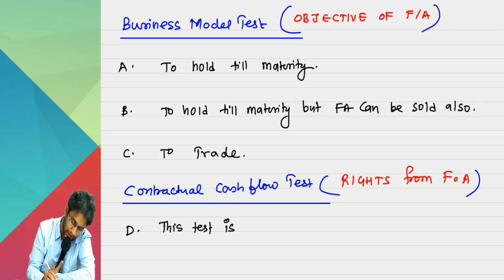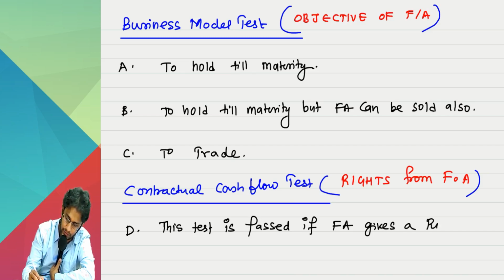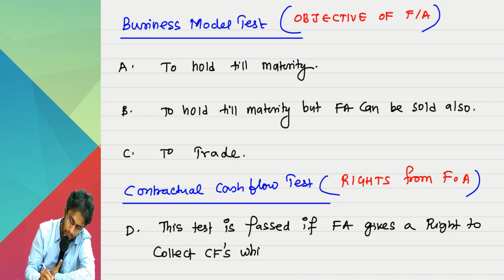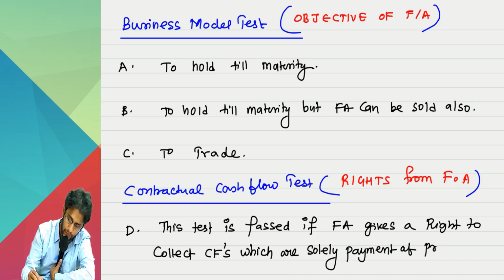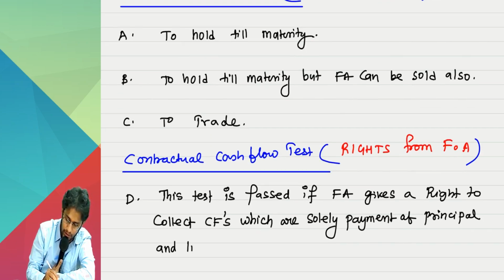This test is passed if the financial asset gives a right to collect cash flows which are solely payment of principal and interest.